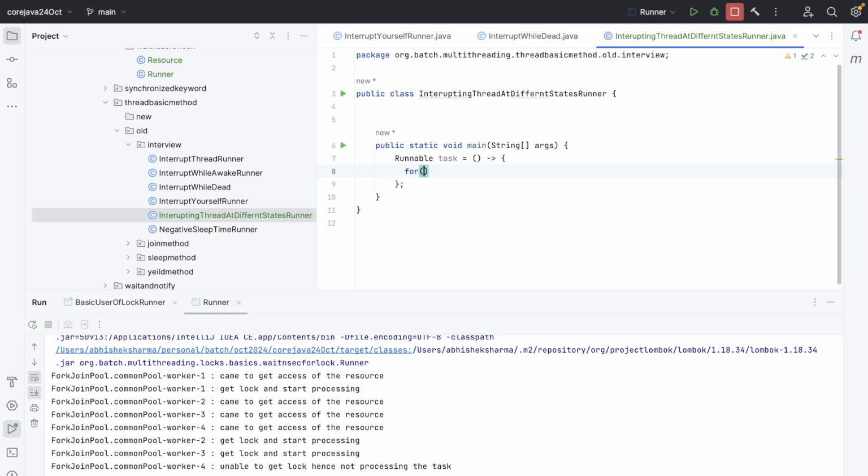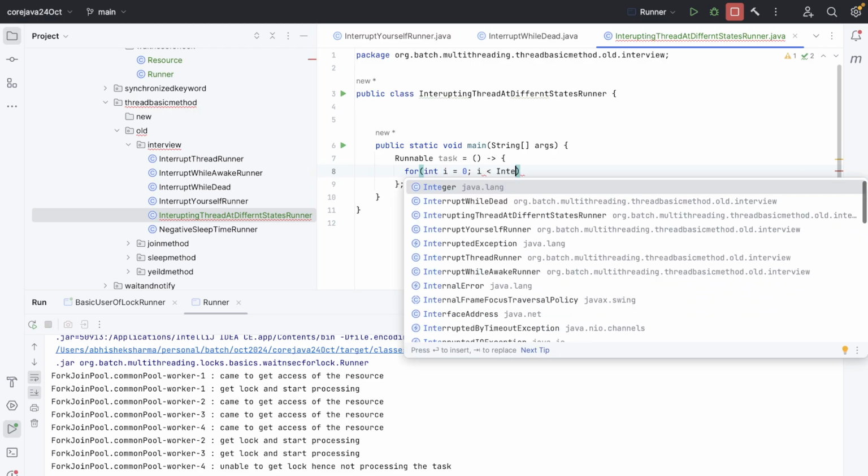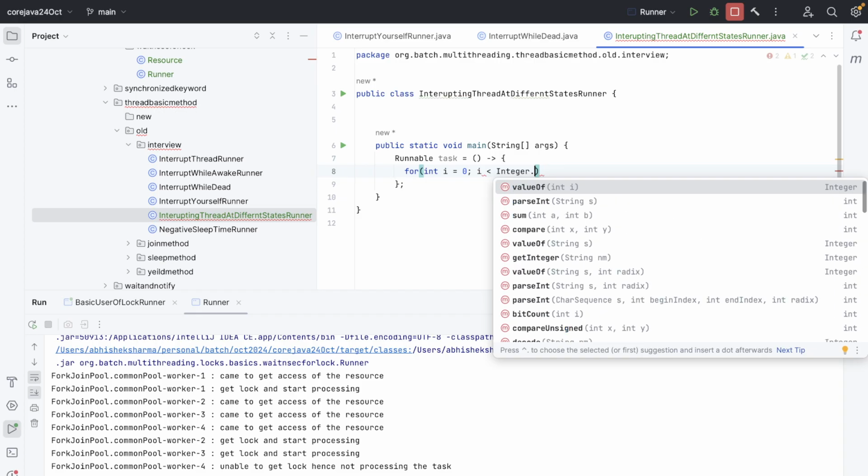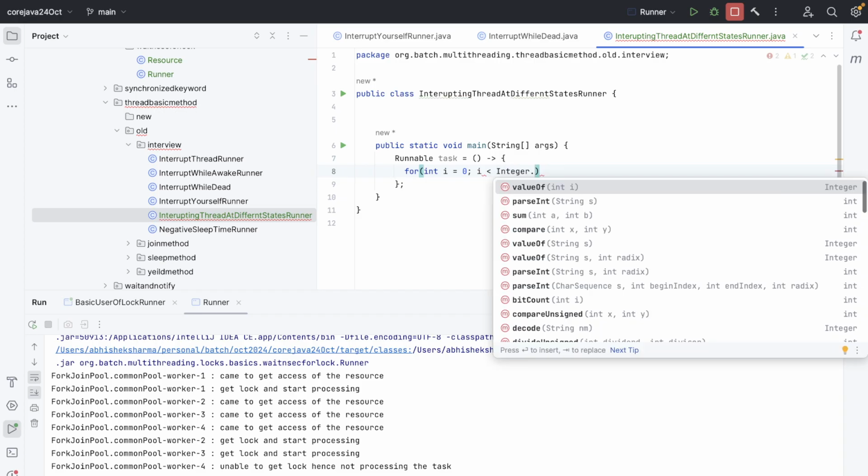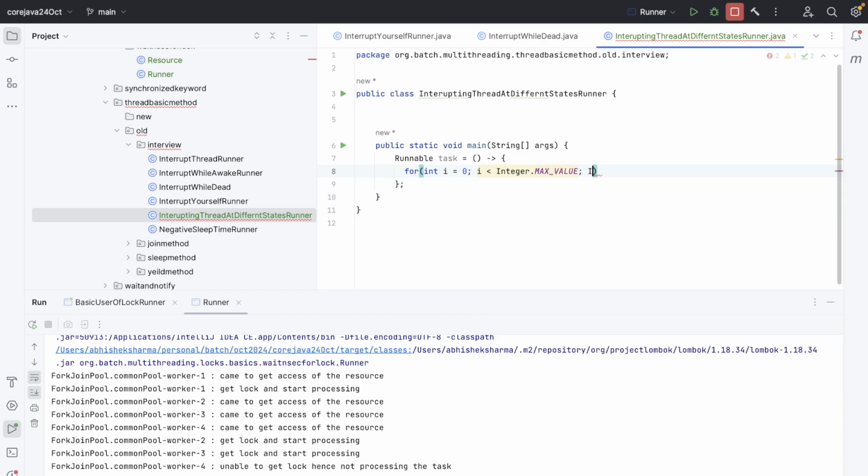So for int i equals to 0, i less than Integer.MAX_VALUE and i plus plus, and what I want to do is perform an operation hard enough to take some time.